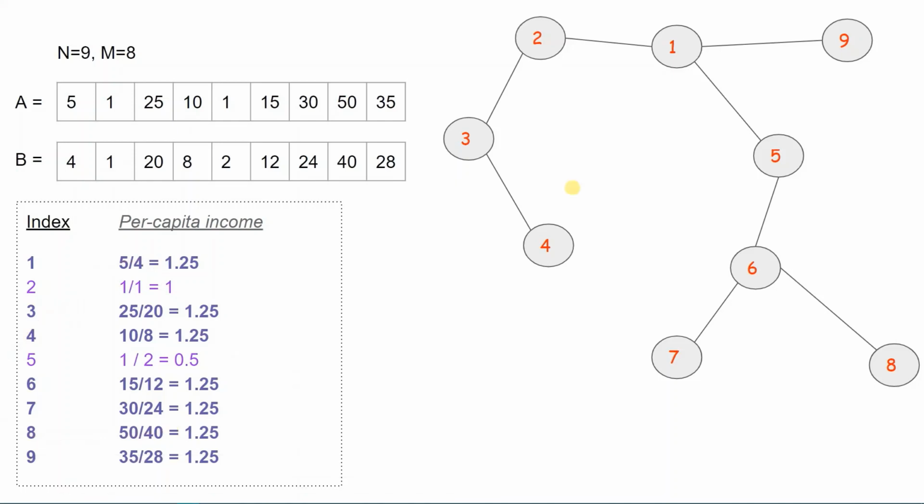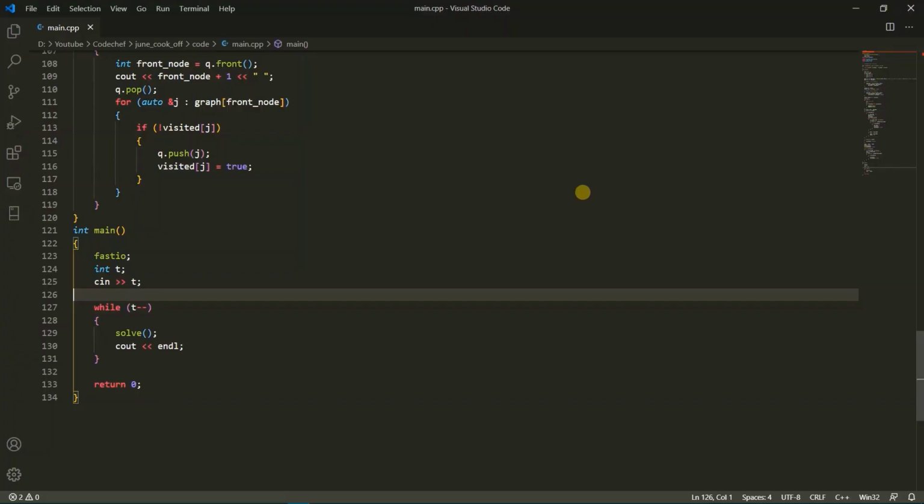For better understanding, let's get to our IDE. Now I am in the VS Code IDE. In the main function, I first accepted the value of t. Then I created a loop which will stop at t equals 0. And in each iteration, the solve function gets called. This solve function is where we actually solve this problem.